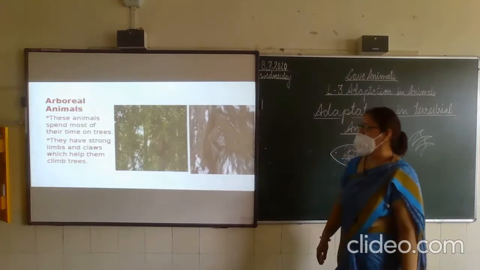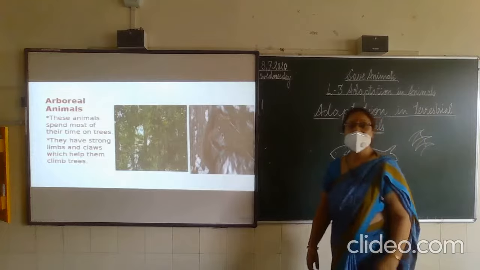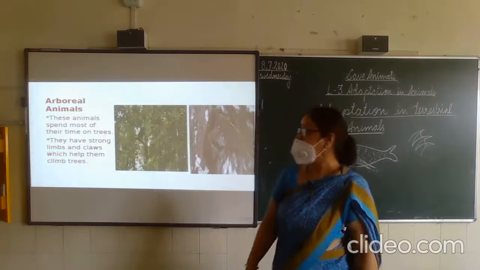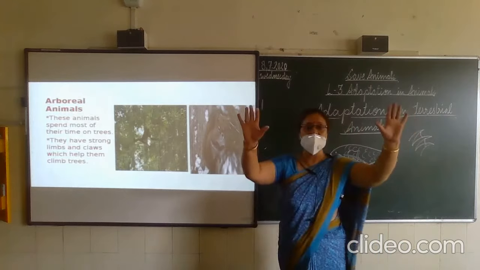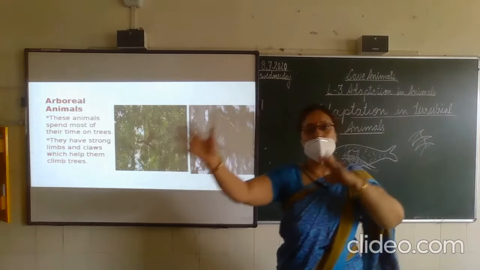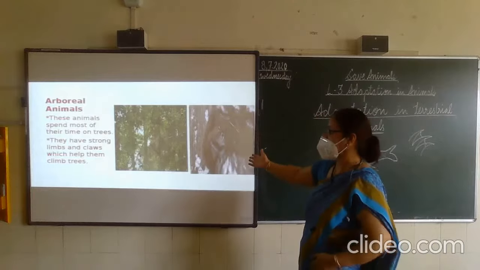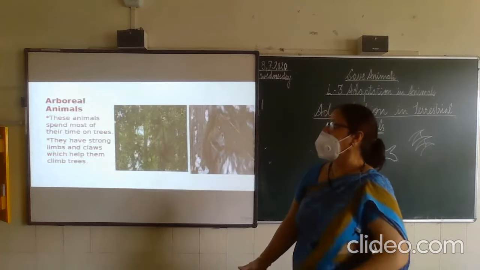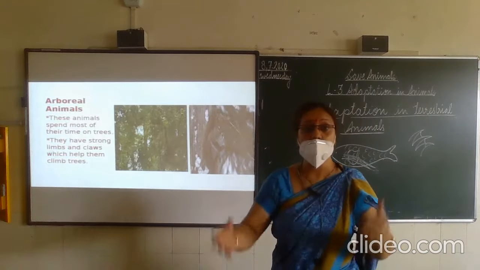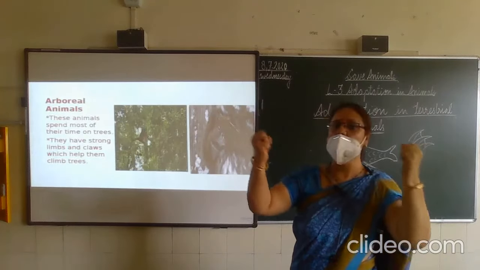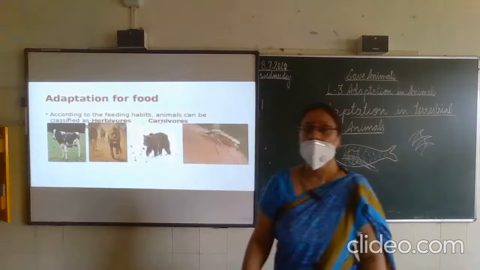Arboreal animals. Arboreal animals are the animals that live in trees. Again, they have strong forelimbs to jump from one branch to another branch. You can see the monkey, you can see the squirrel, okay? They have strong limbs and claws to hold the branches because they jump from one branch to the other, and they can hold on with the strong claws.